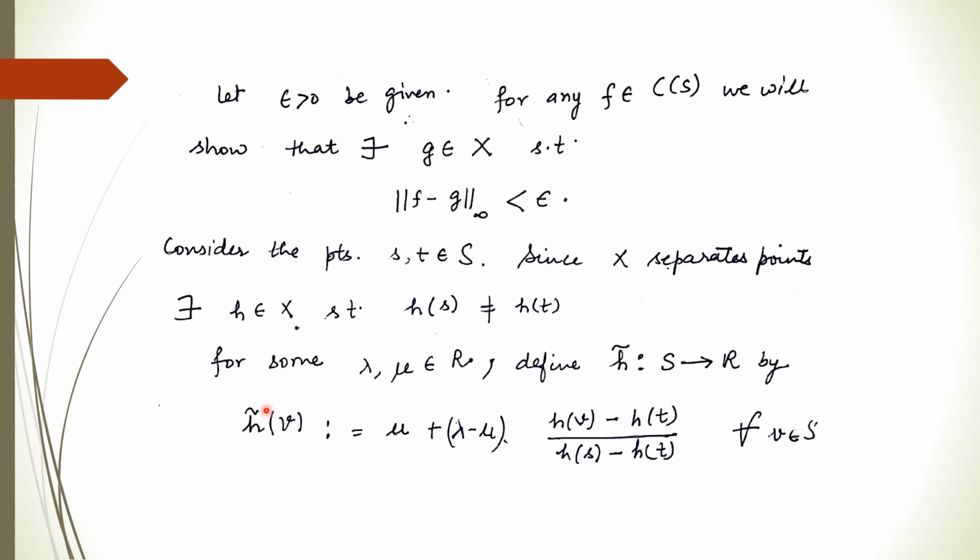Similarly, the value of h tilde at s: when you substitute v to be s, this cancels out with this and this mu will be cancelled out with this, you get lambda. So h tilde(s) is nothing but lambda and h tilde(t) is nothing but mu. So we define a function h tilde going from S to R like this, and this is also a member of X because X is a subalgebra, and the values of the function at s and t are lambda and mu respectively.